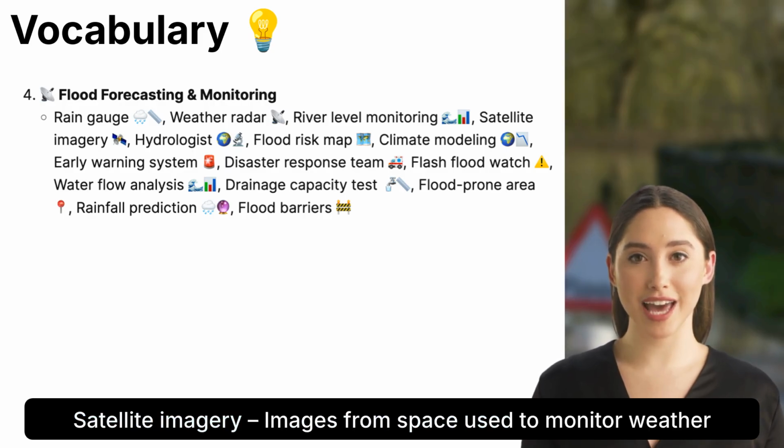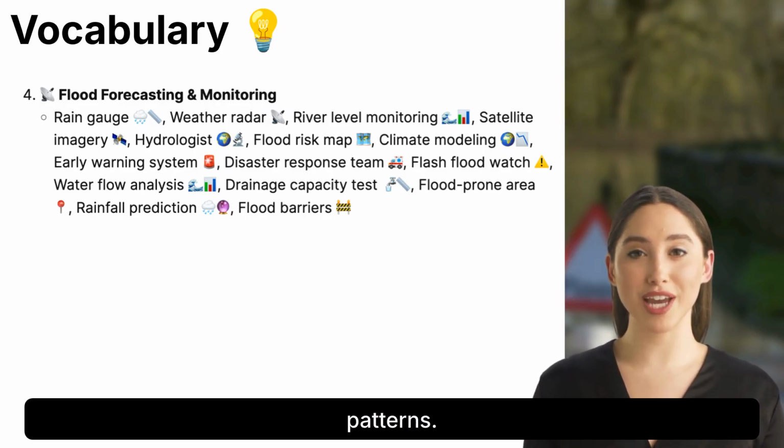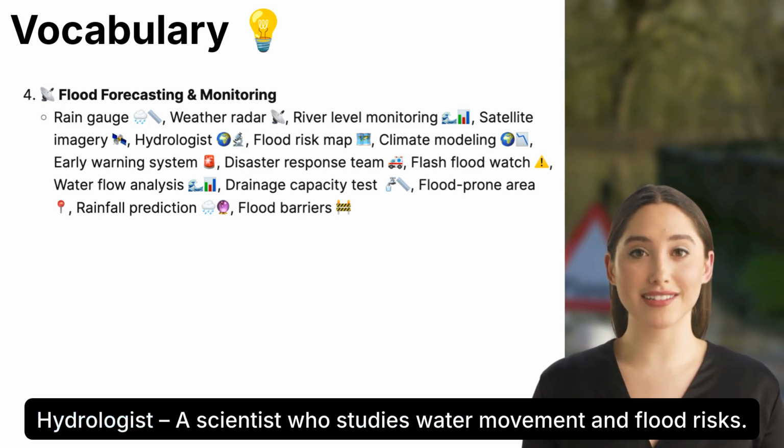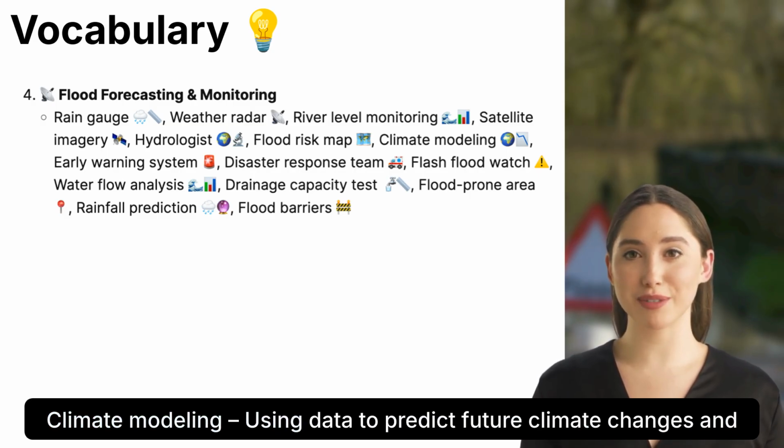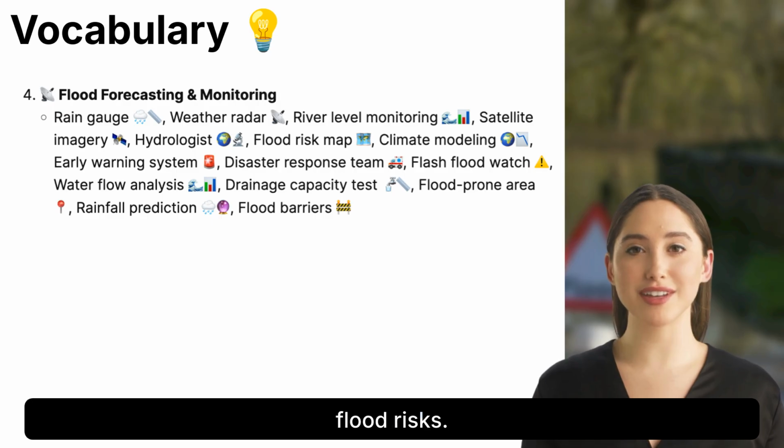Satellite imagery, images from space used to monitor weather patterns. Hydrologist, a scientist who studies water movement and flood risks. Flood risk map, a map that shows areas that are prone to flooding. Climate modeling, using data to predict future climate changes and flood risks.